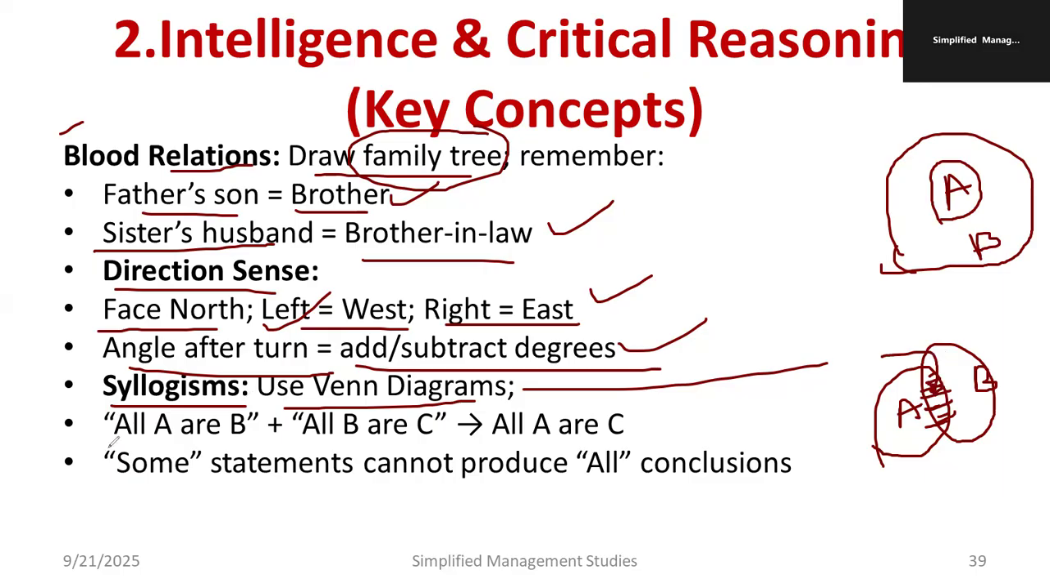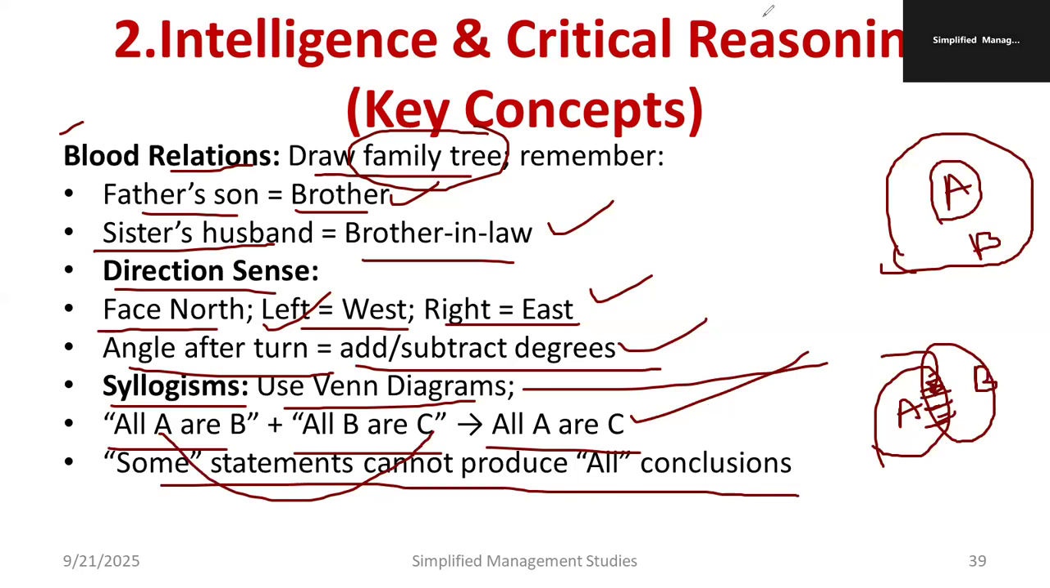Correct. All A are in B, plus all B are in C, that is actually nothing but all A are in C. That you remember. All A are in B, all B are in C means A is related to B, then B is related to C, then we can say A is related to C. That point you have to remember. Some statements cannot produce all conclusions. That you have to remember.